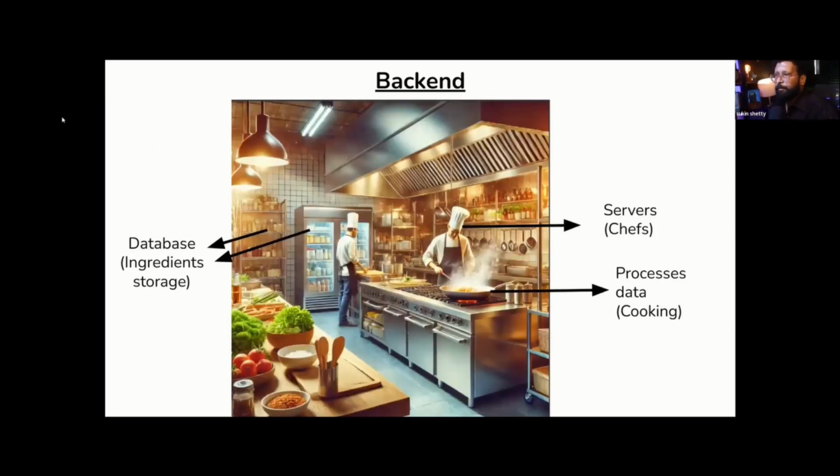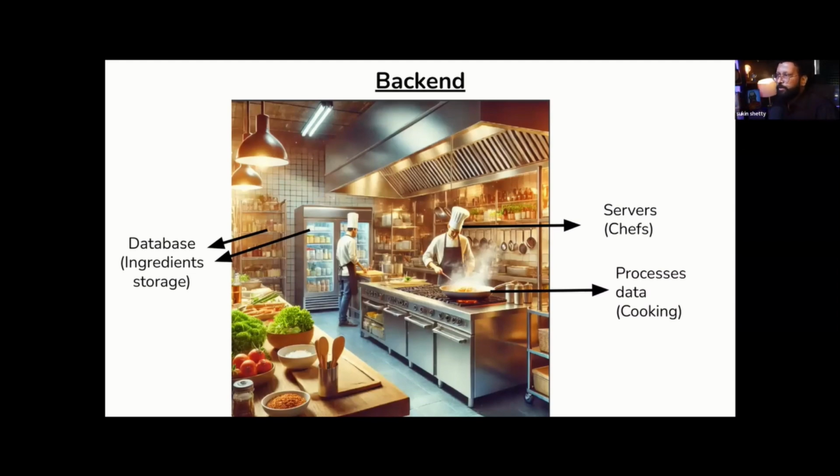Backend, what do you see in the kitchen? Here you see there are ingredients stored. There's a storage here. What is that? Database. Ingredients are basically what you use for creating recipes. That's the logic. Now, what else do you have in the kitchen? There's the chef. The chef is a server. I'm sure you know what a server means. That's the backend, which stores all the things.